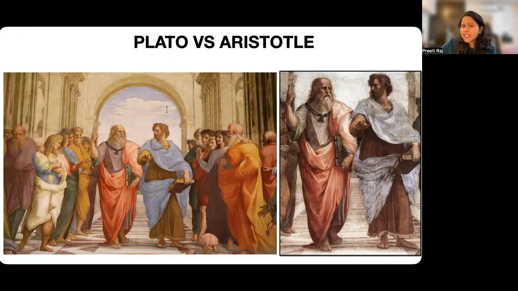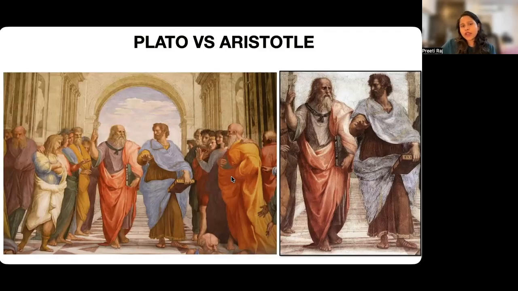Raphael brilliantly uses body language to capture the entire philosophical difference between Plato and Aristotle without the need of a lengthy explanation. So, this picture is a famous Renaissance painting, The School of Athens, made by Raphael. This is not just a pose that you are seeing over here, it's actually a visual representation of two completely different ways of understanding.